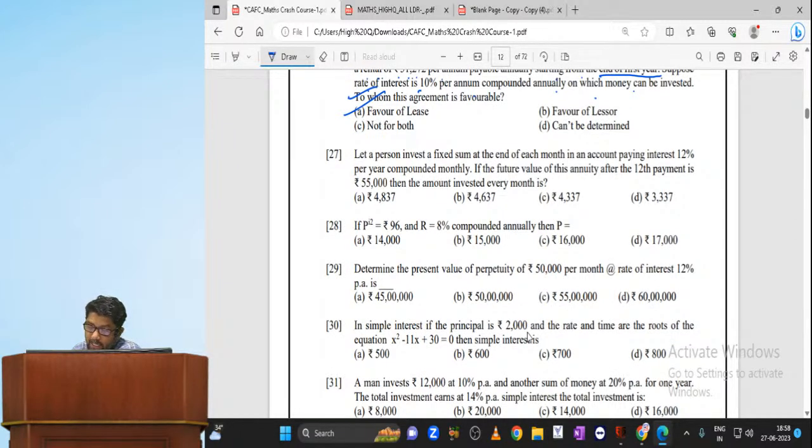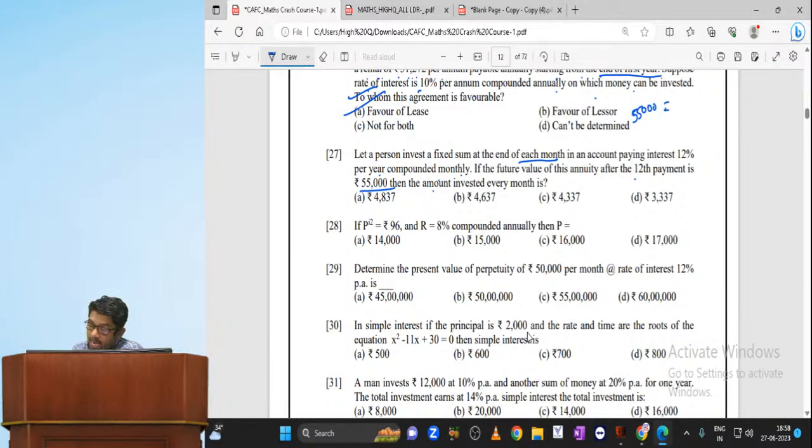Now, let a person invest a fixed sum at the end of each month. Look at this, each month. That means it is an annuity sum, in an account paying interest 12% per year, compounded monthly. If the future value of the annuity after the 12th payment is 55,000 rupees, then what is the amount invested every month? Interest is calculated on a monthly basis. So my future value is 55,000.